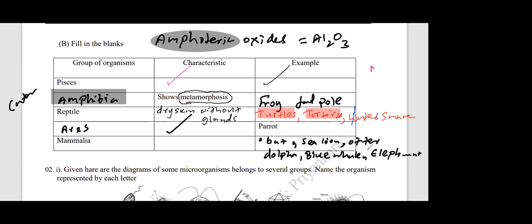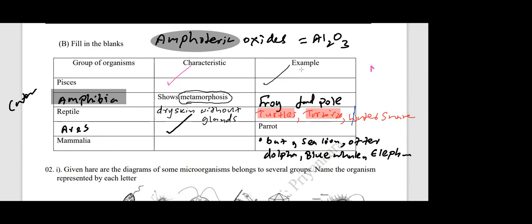Who are the aquatic mammals? Sea lion, otter, dolphin, and blue whale. The elephant is not aquatic. I'll highlight the aquatic ones separately. Those special ones you better remember, because they can ask this in MCQs also. Sea lion, otter, dolphin, and blue whale, so they are aquatic. And bat, a flying mammal. In addition to that, you can write.